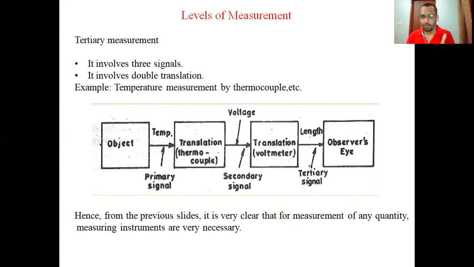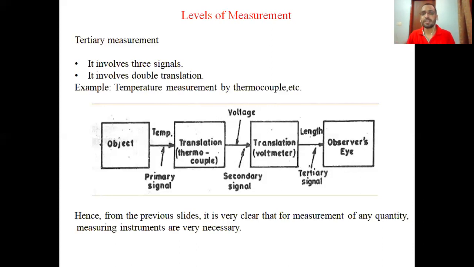After that, in the voltmeter, you see there is a scale and there is a pointer. The voltage detected by the voltmeter is shown to you with the help of the pointer and scale. So what is happening in this? With the help of voltage, the pointer gets deflected and you get the reading. So this pointer is moving, showing you the displacement.